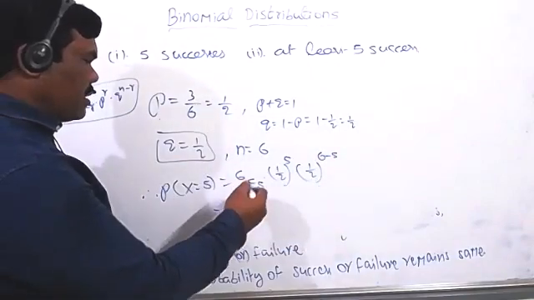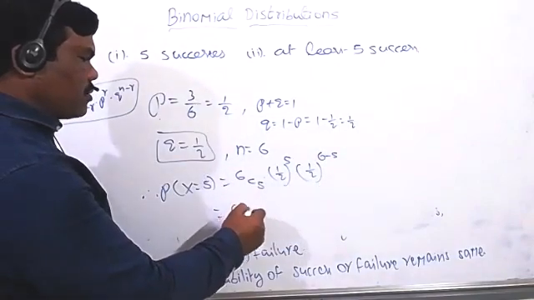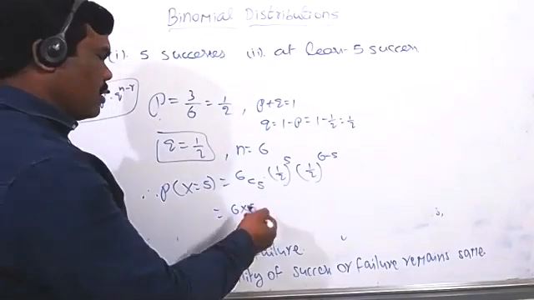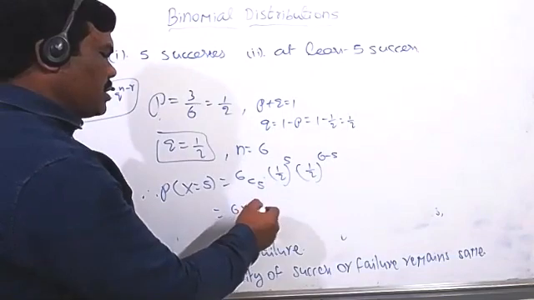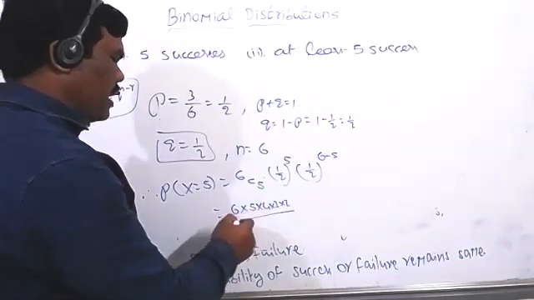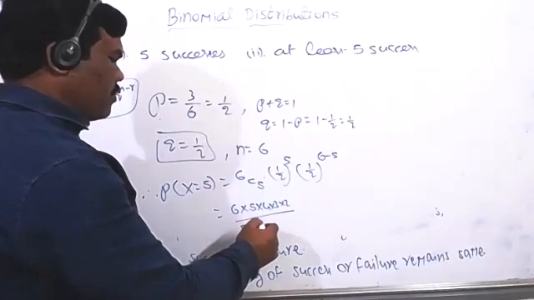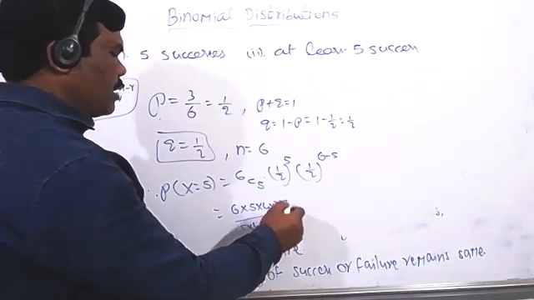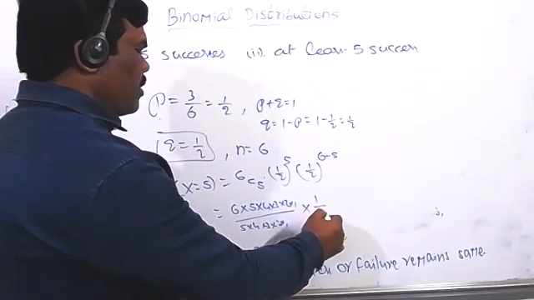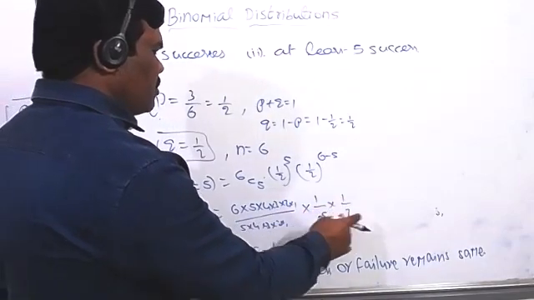Now calculate this value. 6c5 equal to what do you get? 6 into 5 factorial, that is correct. Otherwise, you can take 6 into 5 into 4 into 3 into 2 by 5 into 4 into 3 into 2 into 1, into 1 by 2 power 5 into 1 by 2.